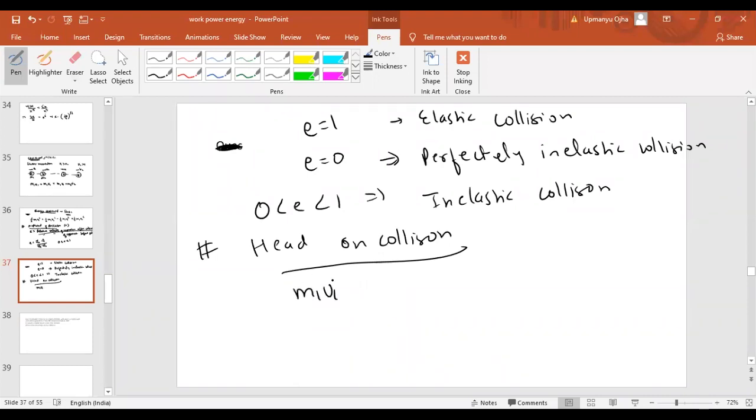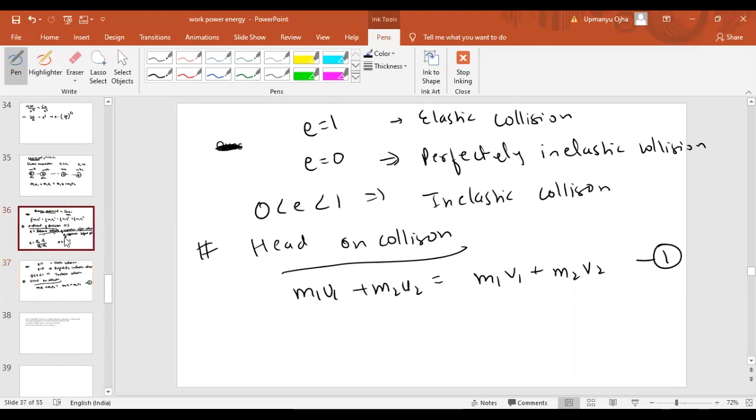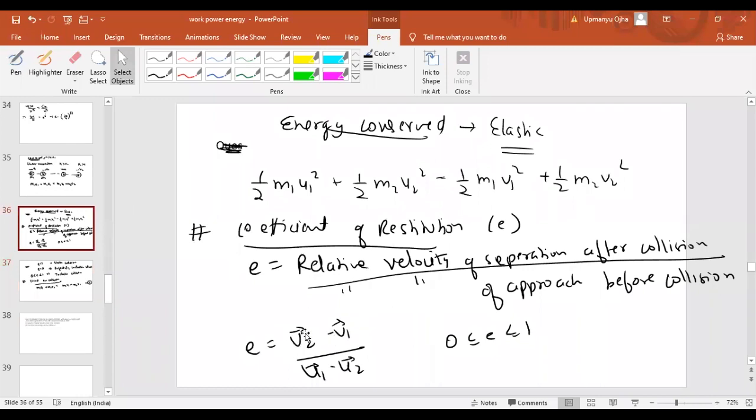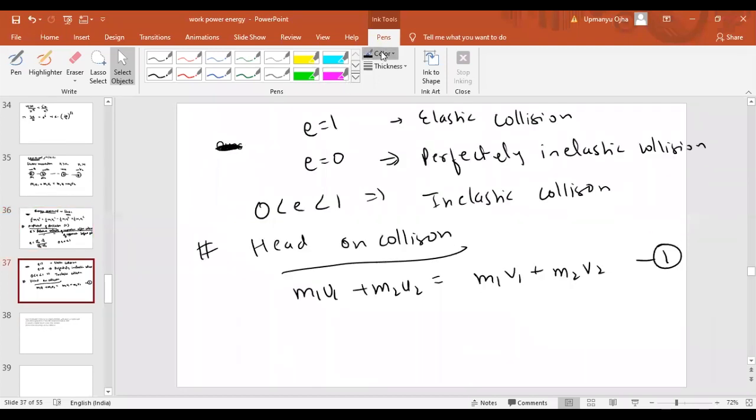By conservation of linear momentum, we can write m1 u1 plus m2 u2 must be equal to m1 v1 plus m2 v2. So we get one equation from conservation of linear momentum. The second equation we can get from the coefficient of restitution, which states that after collision, the ratio of relative velocity of separation to relative velocity of approach gives the value of E. So we can also write v2 minus v1 must be equal to E times (u1 minus u2). That is equation number 2.